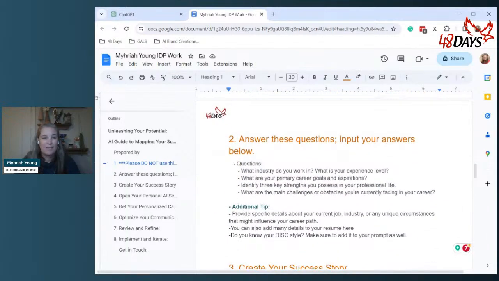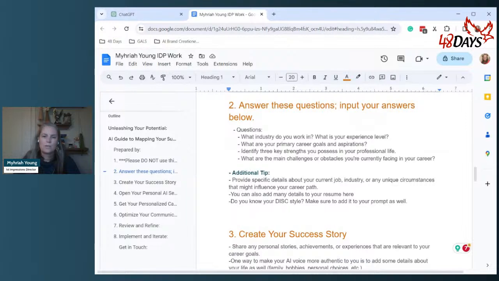I want you to be able to have all of this information. Now, you're going to go ahead and go through these questions. What industry do you work in? What is your experience level? What are your primary career goals and aspirations? Identify 3 key strengths you possess in your professional life. What are the main challenges or obstacles you're currently facing in your career?